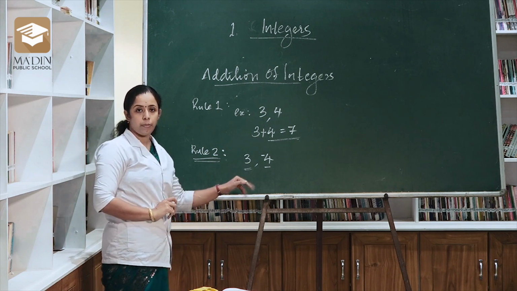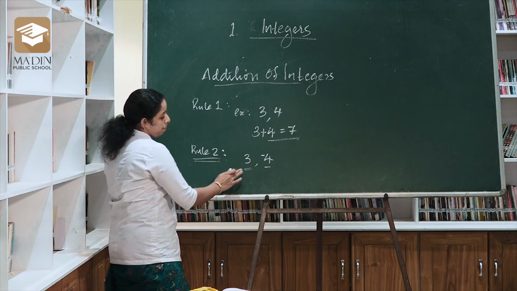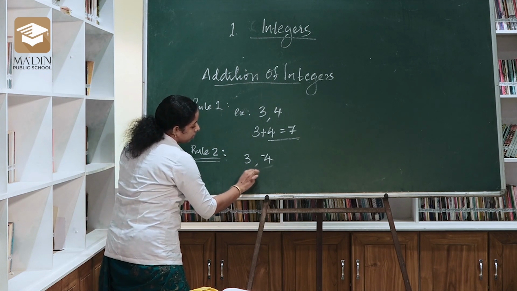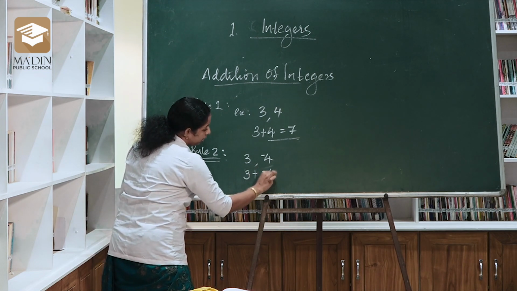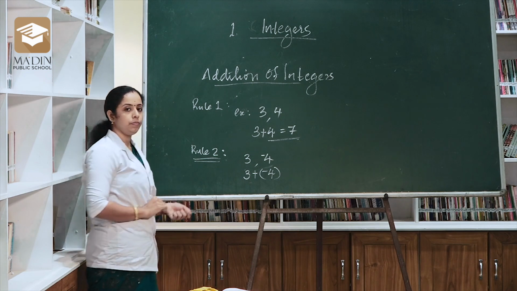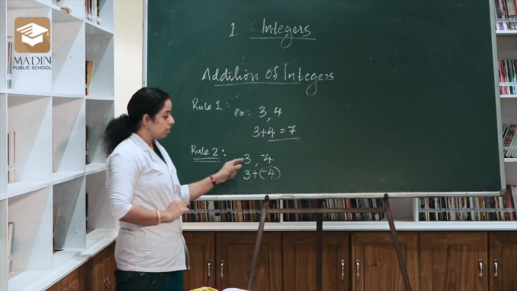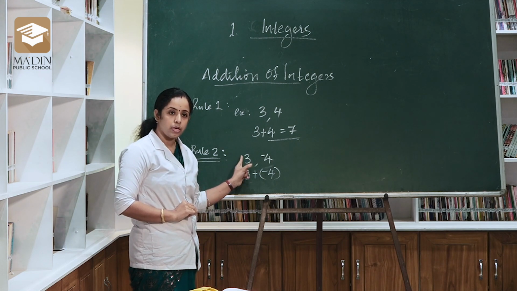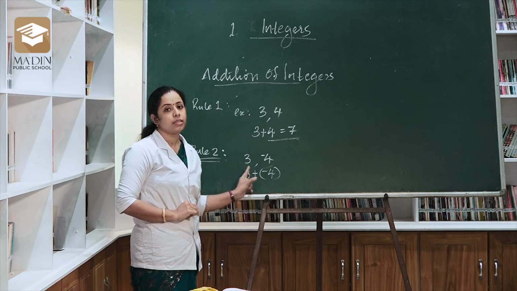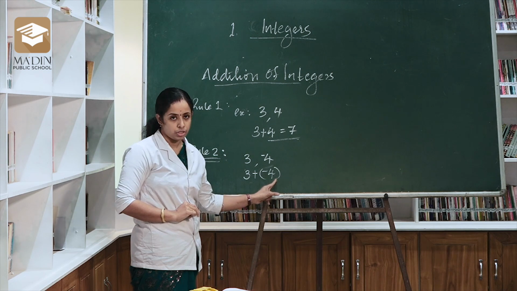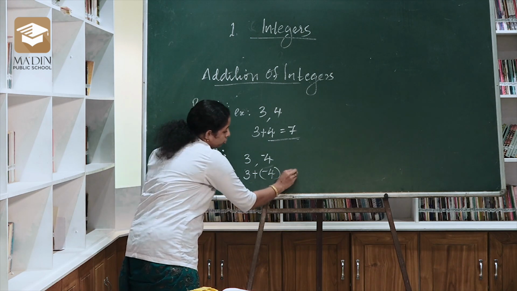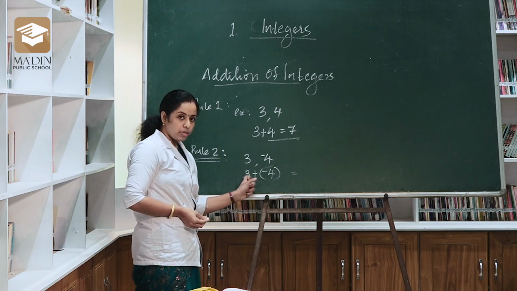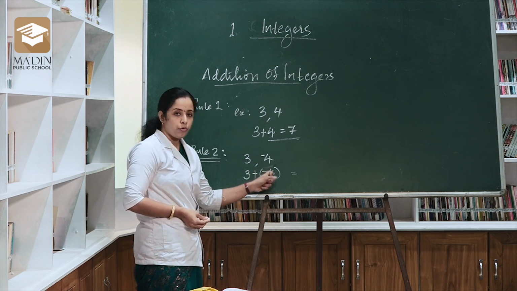Now we want to add these two numbers. How can we do it? Yes, 3 plus minus 4. Rule 2 says when one number is negative and another is positive, then we subtract the smaller number from the larger. So here the smaller number is 3, the larger number is 4.